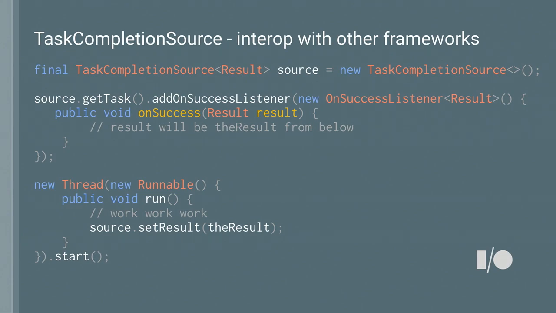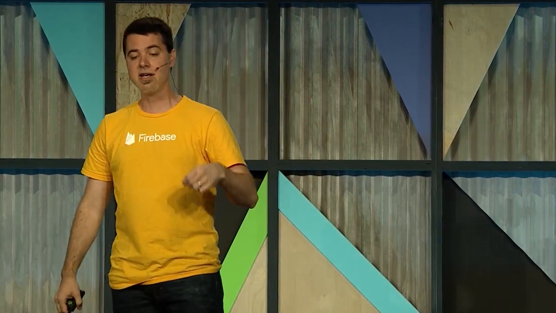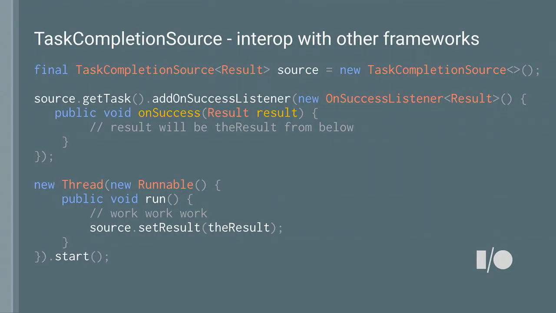So now, if you have your own threading framework, and I know there's a bunch of them out there, and everyone has their own favorite asynchronous threading framework, you don't have to abandon that to use tasks, and you don't have to wedge tasks into that other format. There's a way to do some interoperability, and there's a bunch of code on this, and I'll try to unpack it. So the interop class here is called TaskCompletionSource. What a TaskCompletionSource does is it provides kind of an empty task for other threads to feed their results into. So when you have a TaskCompletionSource, you can get a task out of it and then register a success listener. And then that success listener will again be parameterized by the type that you're expecting.